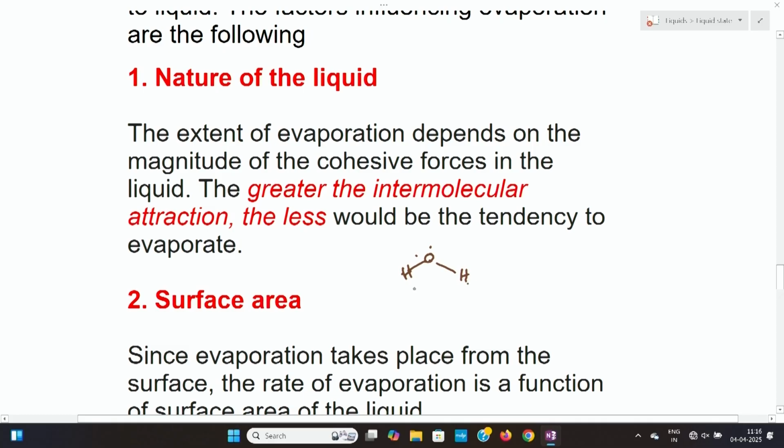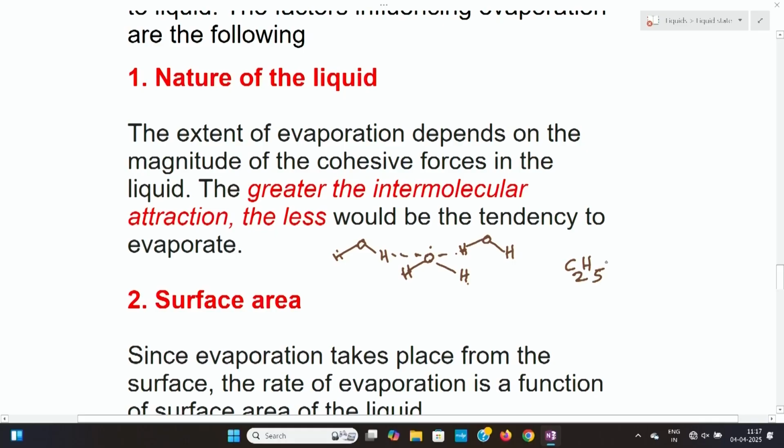Here is another water molecule. There will be hydrogen bonding between this hydrogen and this oxygen, and between this hydrogen and this oxygen. This hydrogen bonding is strong in the case of water.